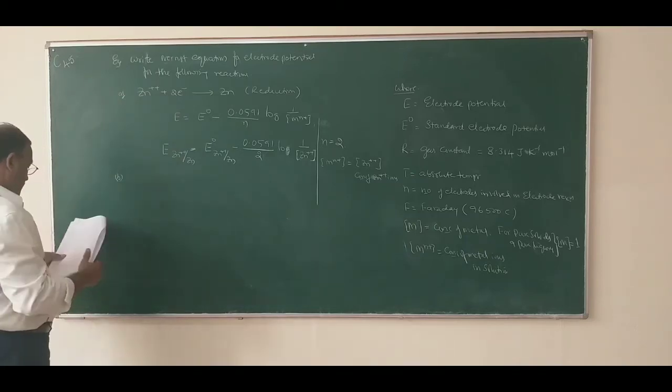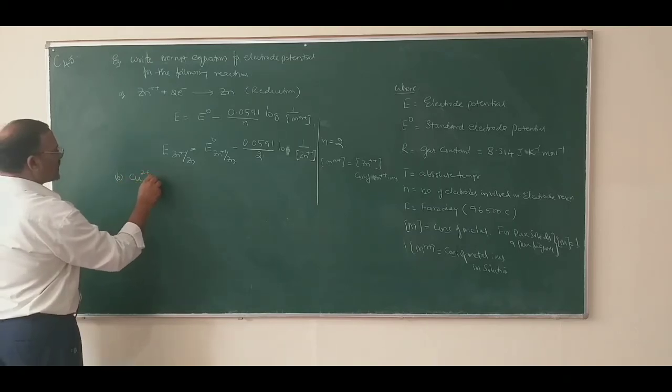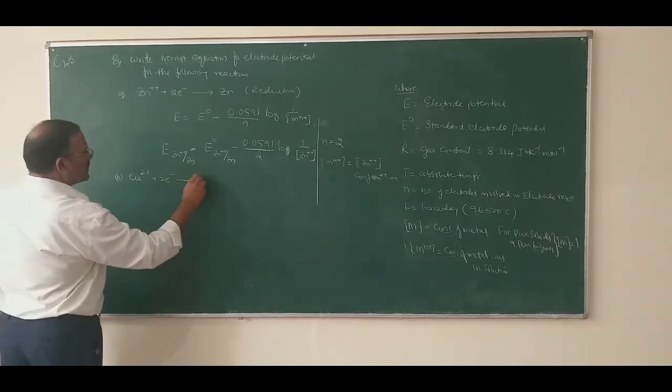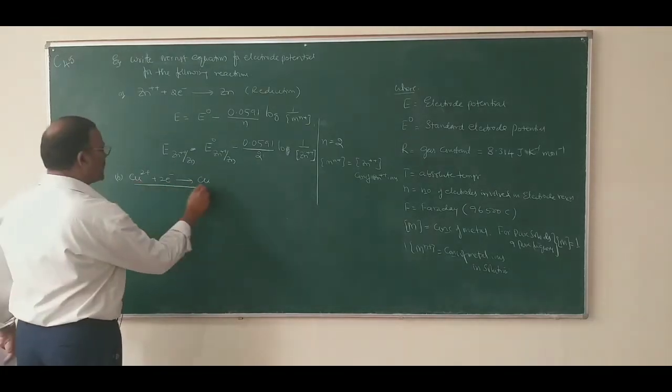Similarly, I will give you another equation B: Cu2 plus 2 electrons gives Cu. What is the Nernst equation for this reaction?